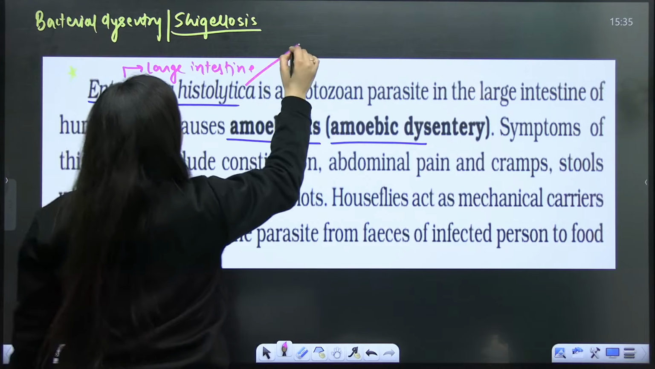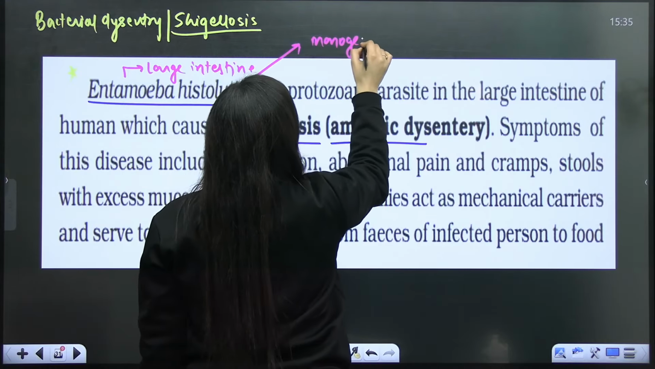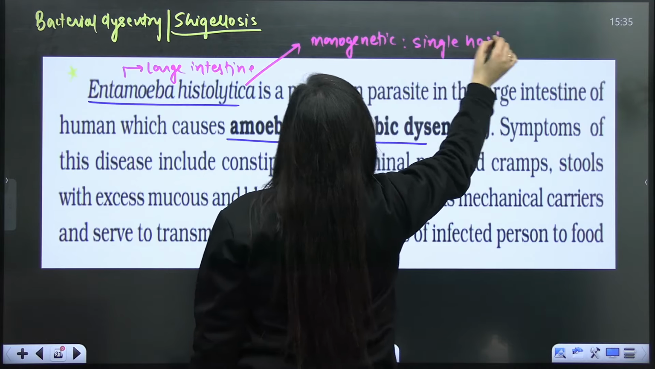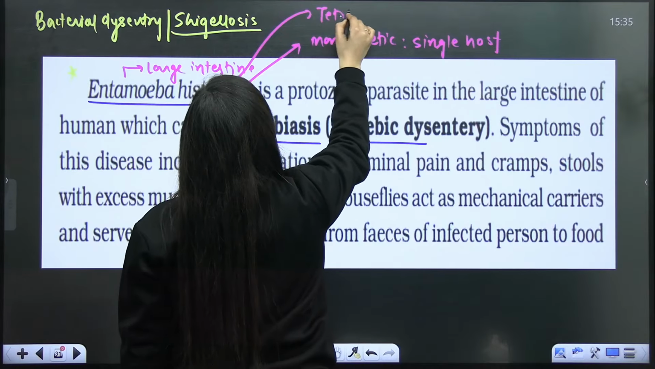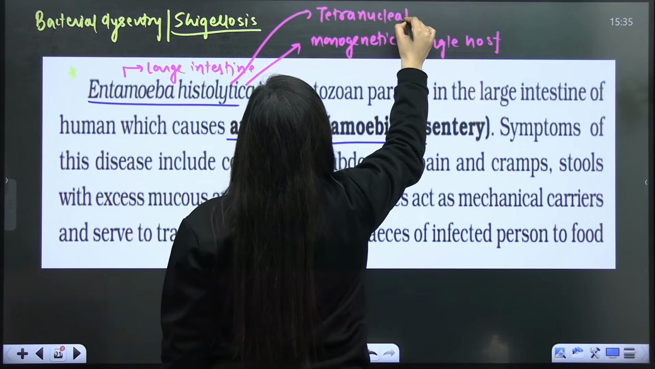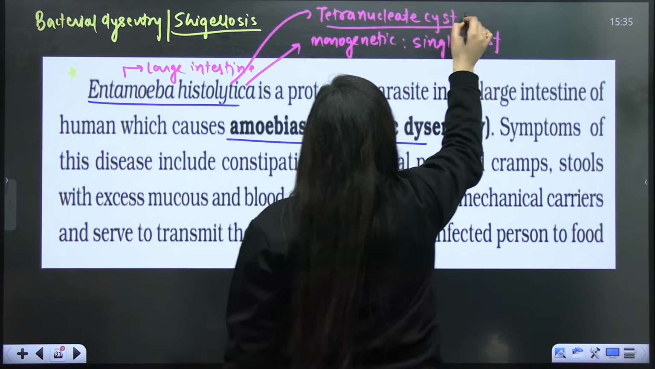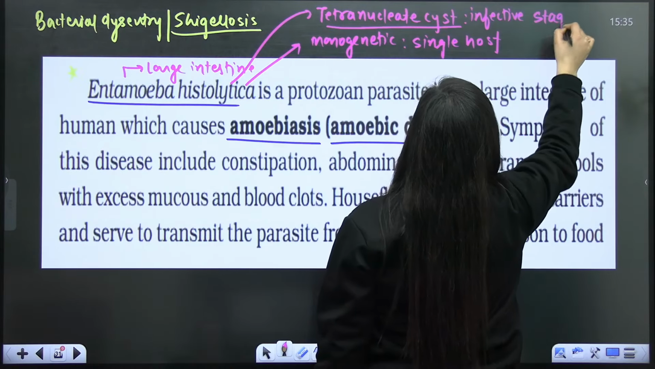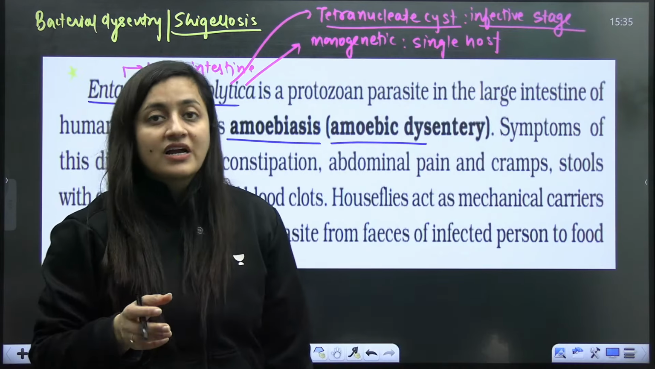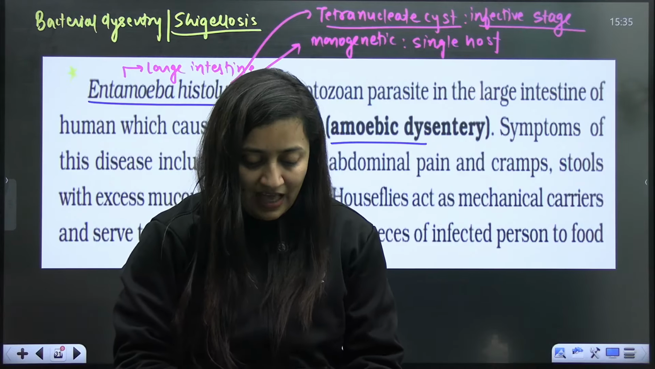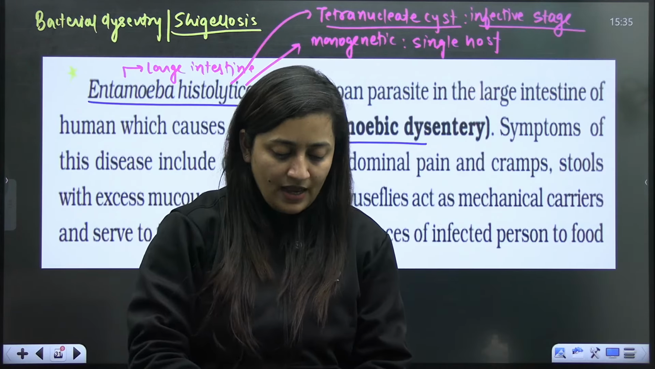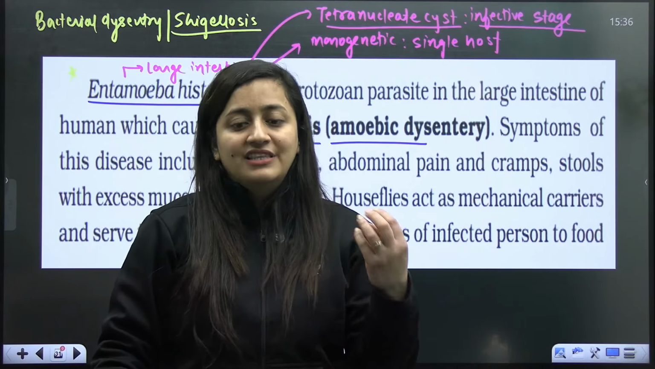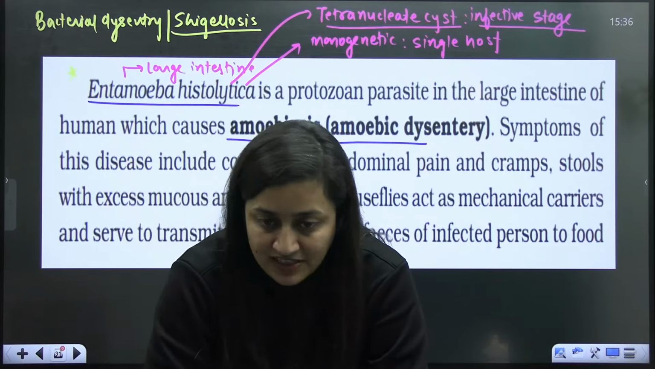This one is actually monogenetic, that is, it has a single host. Here you will see a tetranucleate cyst, with 4 nuclei. It is the infective stage. These cysts pass from the stool of the infected person into the surroundings, and we can get it through contaminated food and water. This tetranucleate cyst is the infective stage here.